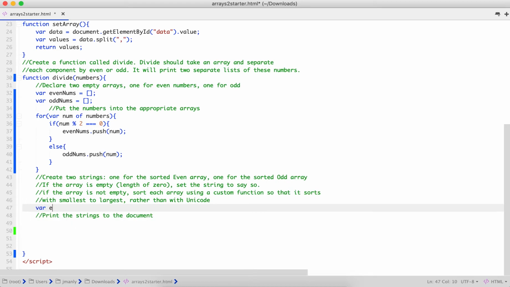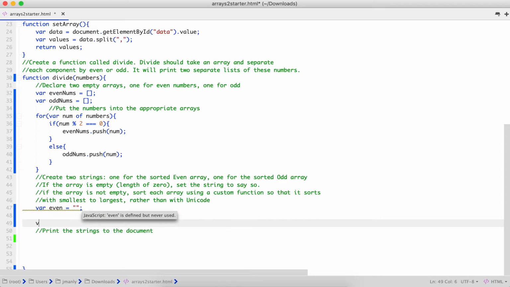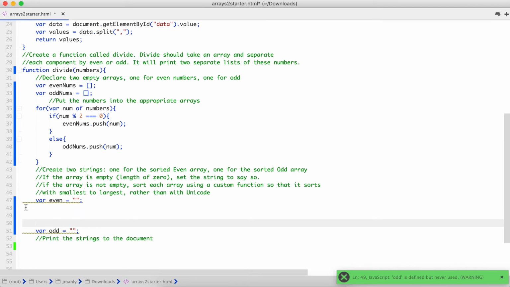We are going to say var even equals, and we're going to use the empty string. All this does is tell our browser that the variable even is a string. Okay, super important. So var even equals empty string. And we're going to do the same thing for odd. So var odd equals empty string. All right. Now, we're going to go ahead and build out our solution for even, because when we build out the solution for even, it's the exact same thing for odd, except we change which array we're working with.